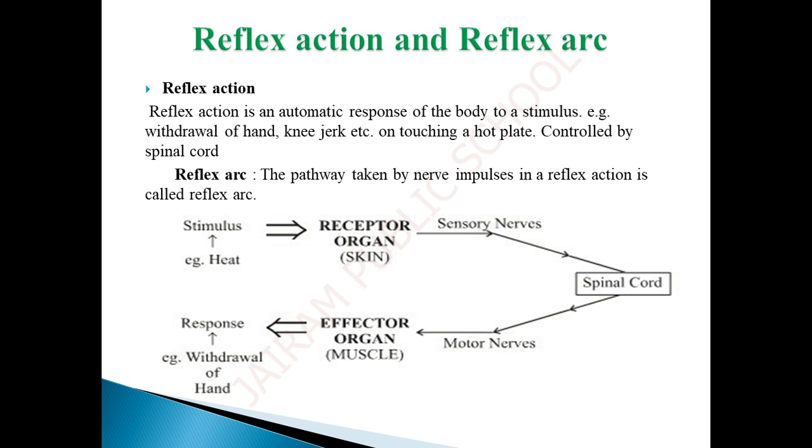For example, when we touch hot water, immediately the receptor organ in the skin passes the information to the spinal cord through the sensory nerves. From the spinal cord, it passes to the effector organ, the muscle, through motor nerves. Immediately, the hand is taken out from the hot water. All of these occur in a fraction of a second. This is called reflex arc.